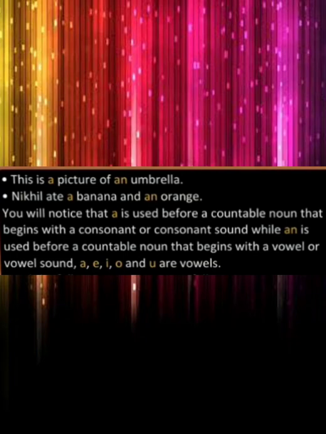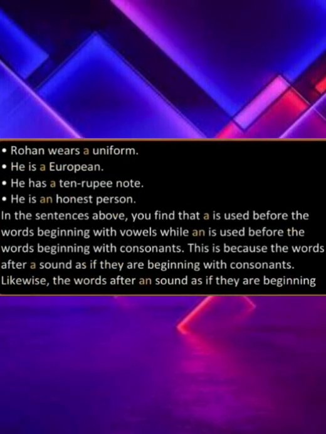Here what you have noticed, my dear children, is that a is used before a countable noun that begins with a consonant. As you know, there are 21 consonants or consonant sounds, while an is used before a countable noun that begins with a vowel. There are 5 vowels or vowel sounds, that is A, E, I, O and U. Rohan wears a uniform. He is a European. He has a 10 rupee note. He is an honest person.